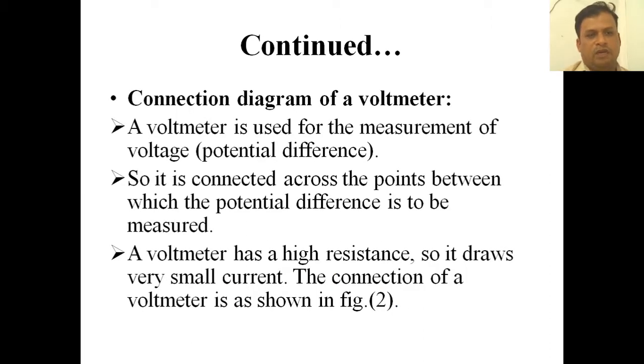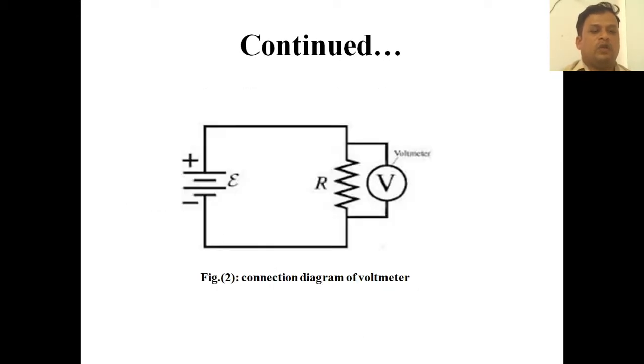Connection diagram of a voltmeter. A voltmeter is used for measurement of voltage, that is called potential difference also. So it is connected across the points between which the potential difference is to be measured. A voltmeter has a high resistance, so it draws very small current. The connection of voltmeter is shown in figure 2. If you see the figure, one is the battery, other is a resistive load, other is a voltmeter. This voltmeter is connected in parallel to the resistance.